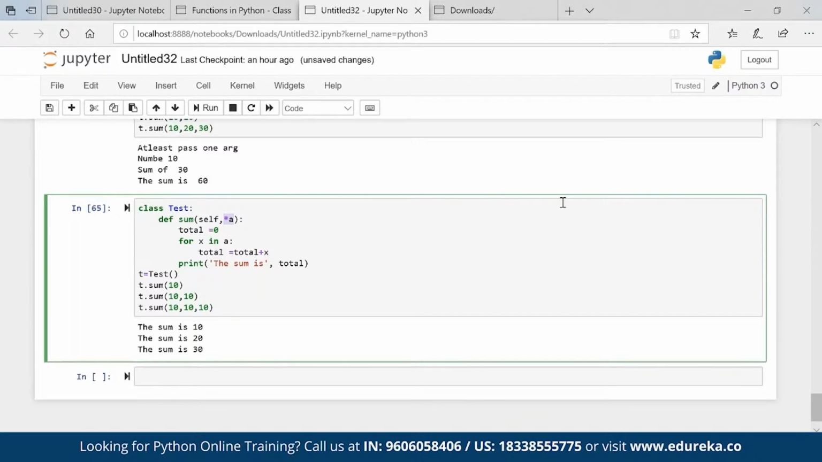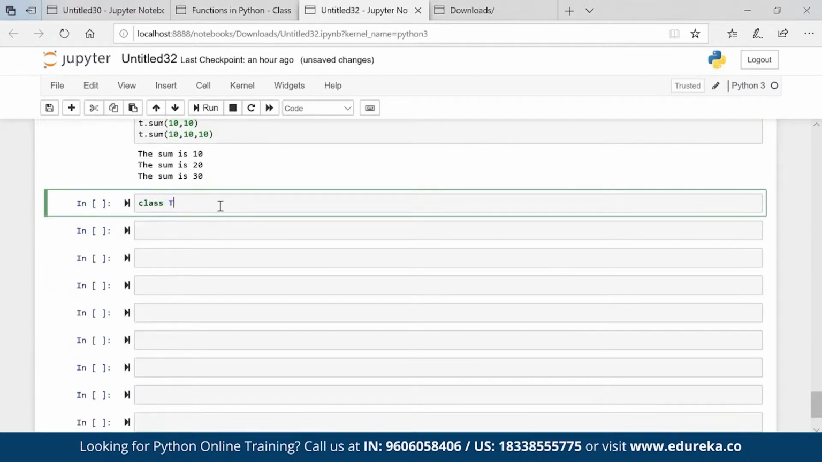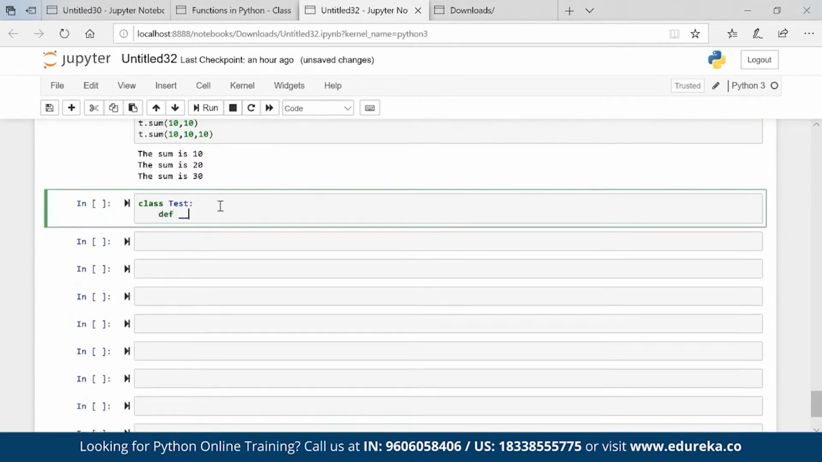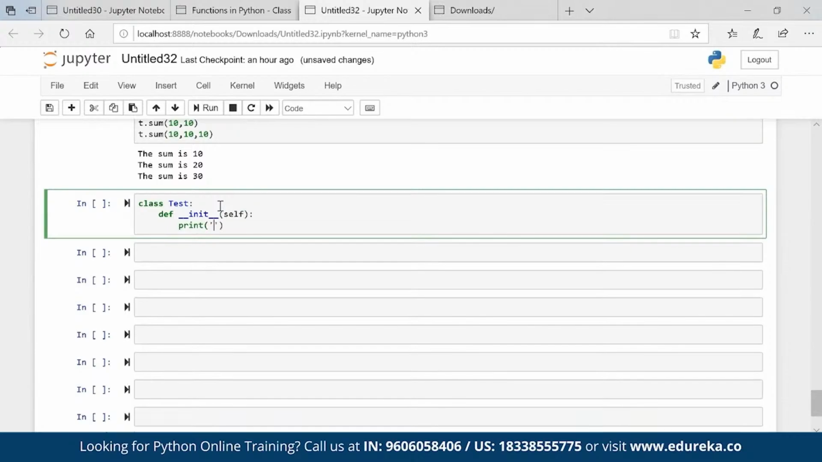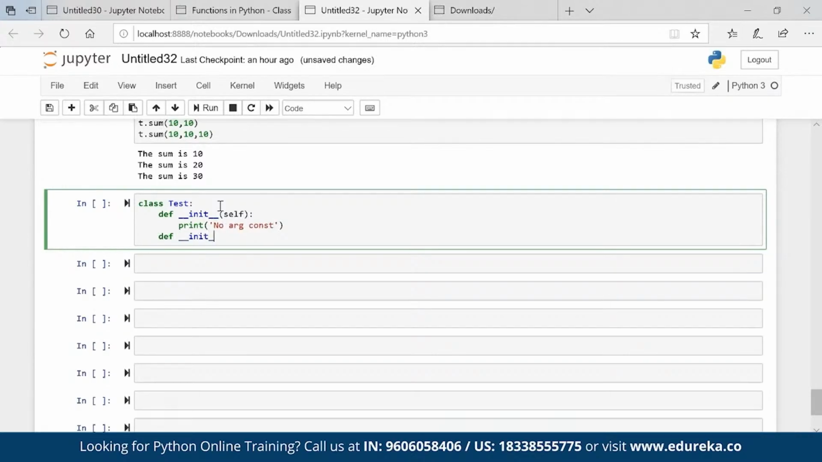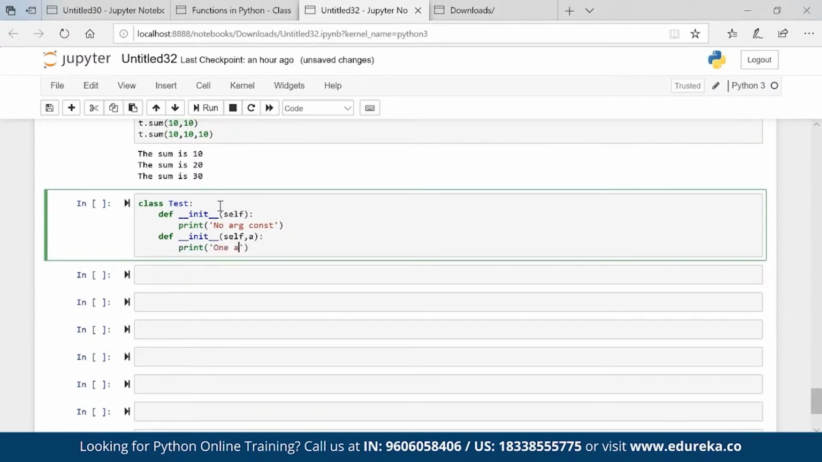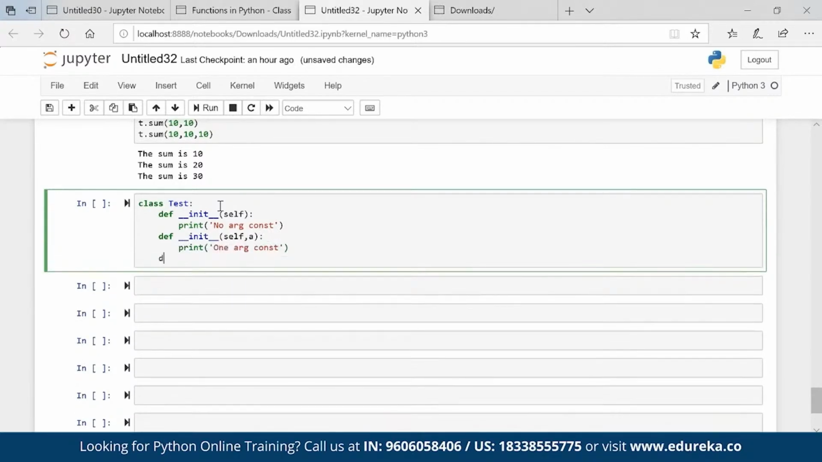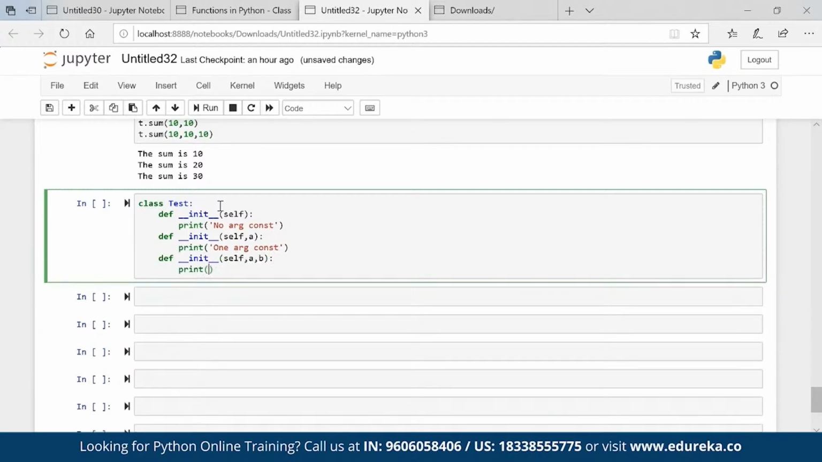Now a question arises: there is a concept of constructor overloading as well. Class test, def init, this is my constructor, right? We already know that it is a constructor. Self, let's say print no arg constructor. Def init self, a, print one arg constructor. Def init self, a comma b, print two arg constructor.